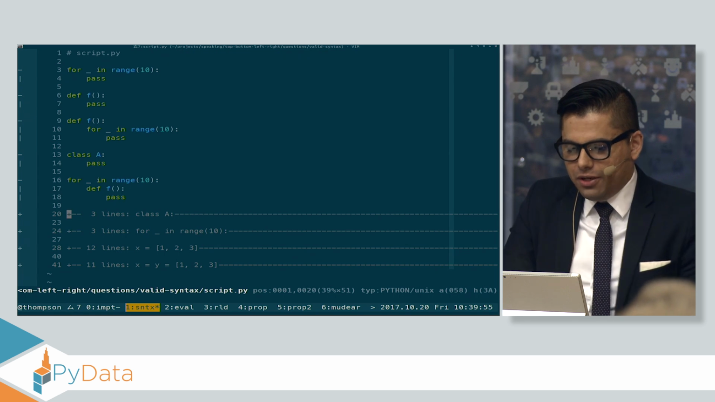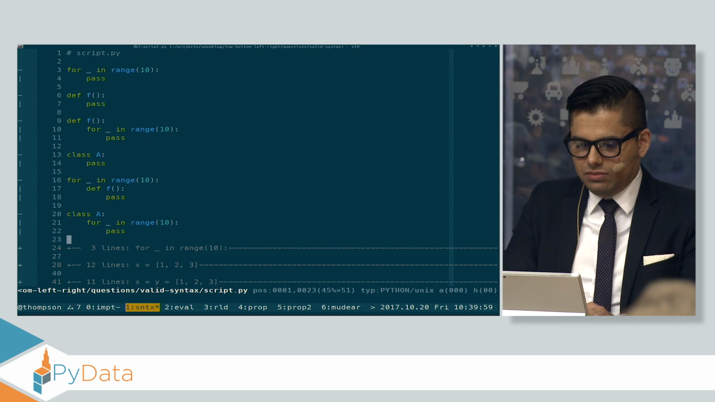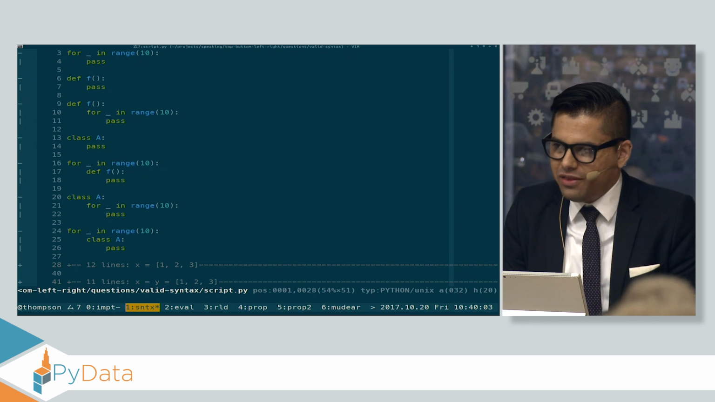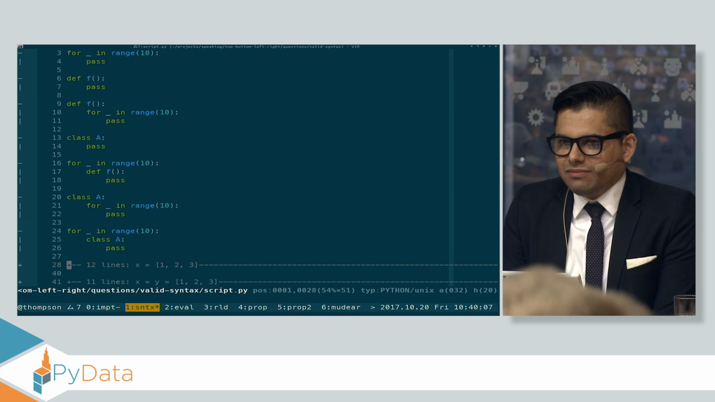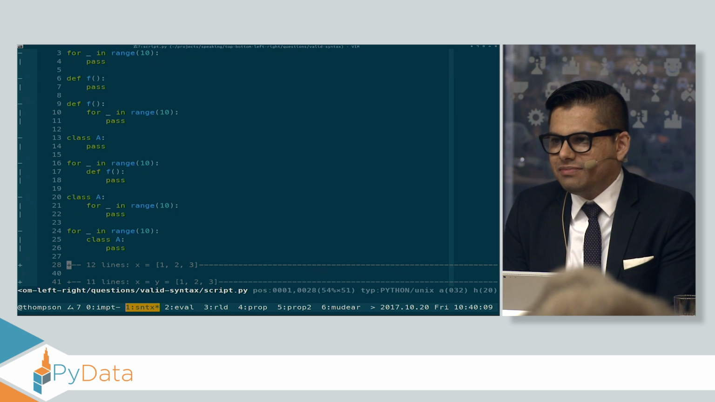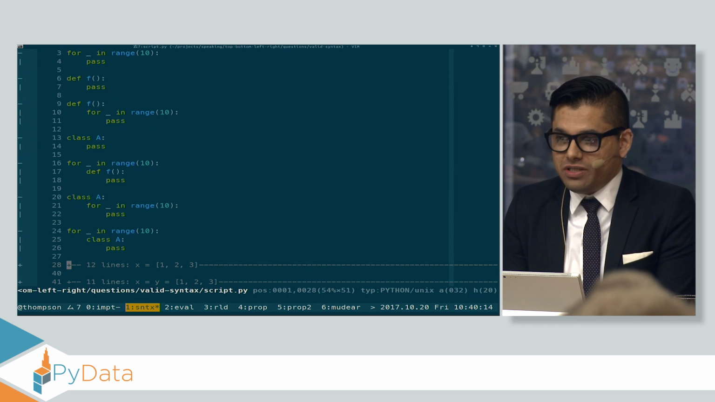Let's do this next one here. Valid or invalid? Invalid. Valid. Somebody has a right or wrong answer. How about this last one here? Who thinks it's valid? Who thinks it's invalid? Who thinks it's valid but useless? That's the right answer.